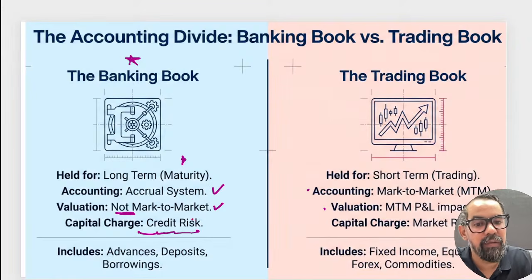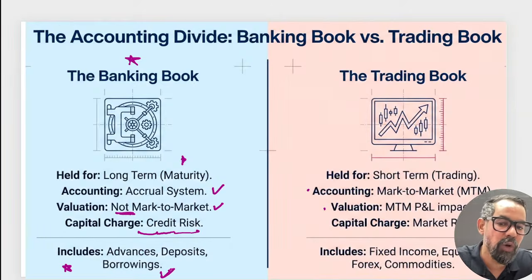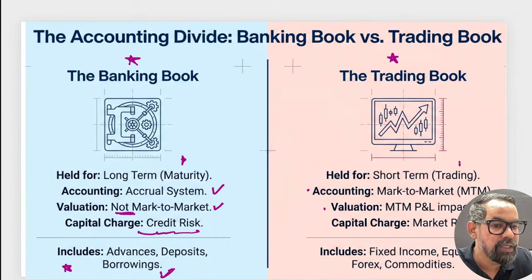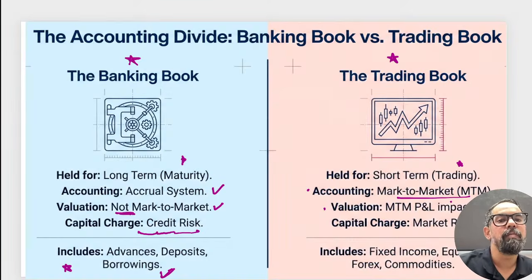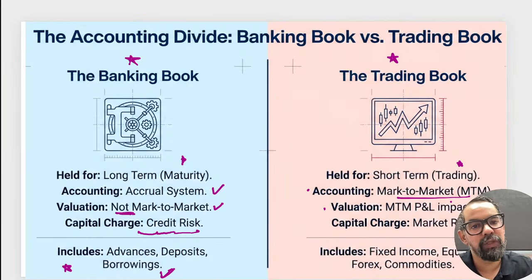The capital charge we generally make for the banking book is for credit risk, and it includes advances, deposits, borrowings and others. Now when it comes to the trading book, buying and selling of securities, it is M to M. Mark to market means the open position which we have here.